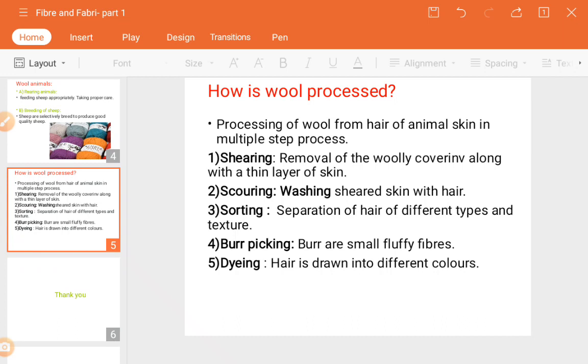In the next session we are going to see about the fibers we get from plants and other insects. So till then we will finish here.